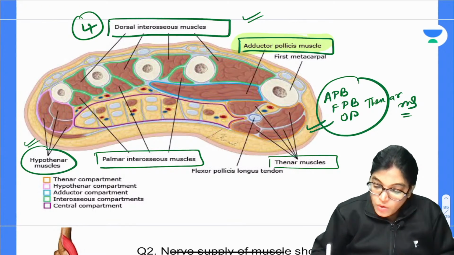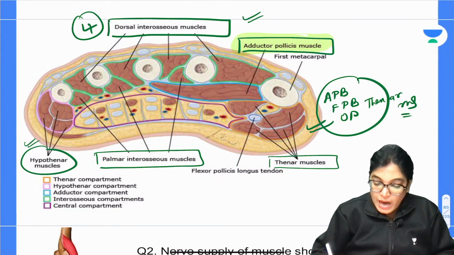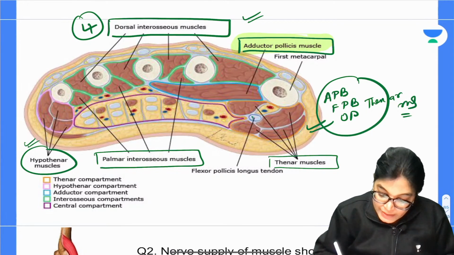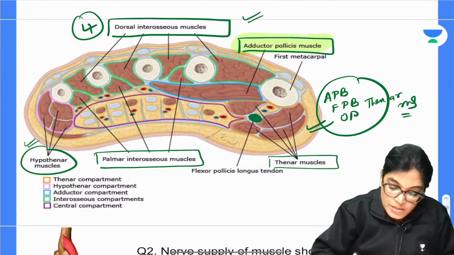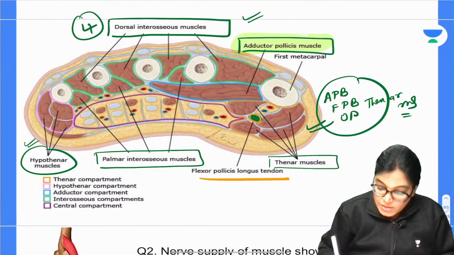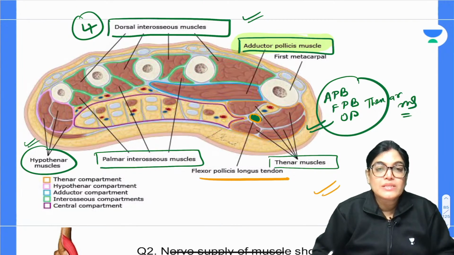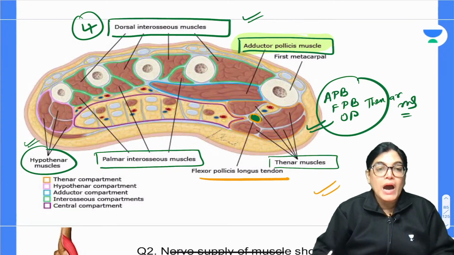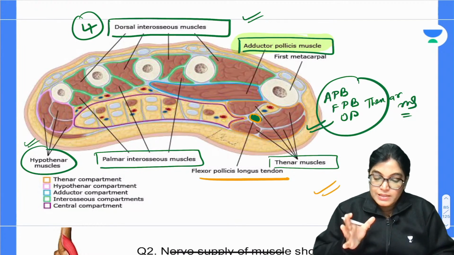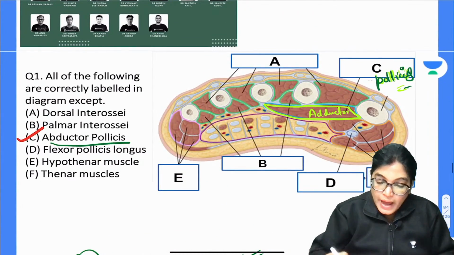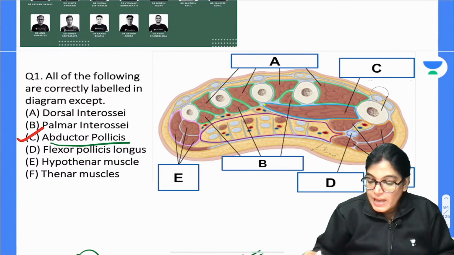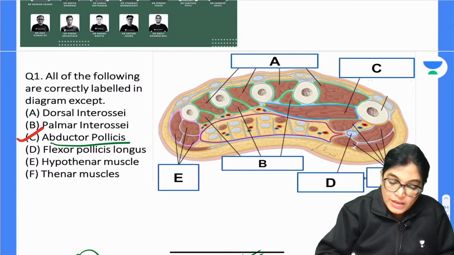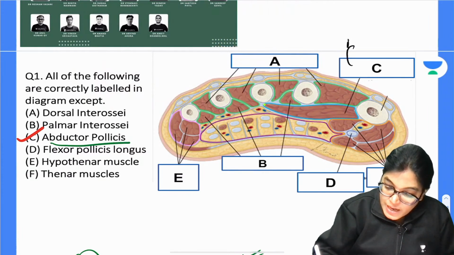Okay, and in between the thenar muscles you can see also another tendon which has been shown to you. This is the flexor pollicis longus tendon. This is the cut transverse section which is showing you palmar interossei, dorsal interossei, hypothenar muscles, thenar muscles, and the correct labeling here is exactly here which has been shown. So you can compare this diagram with the diagram which is shown in the MCQ, and we can see C is exactly adductor pollicis, my dear aspirant. It is not abductor, it is adductor pollicis. So C is adductor pollicis muscle.